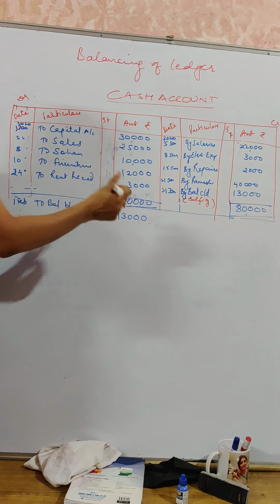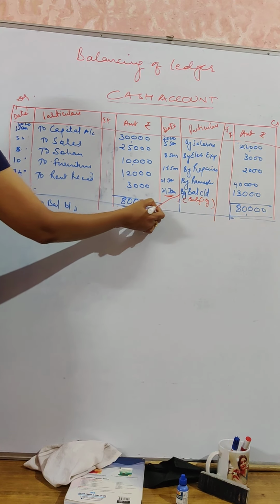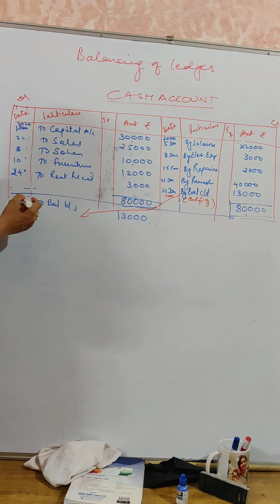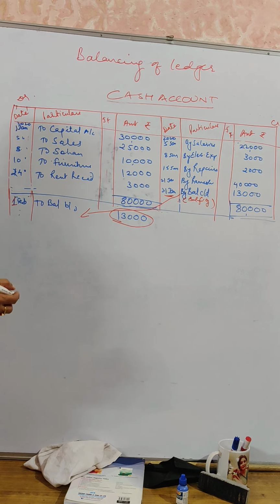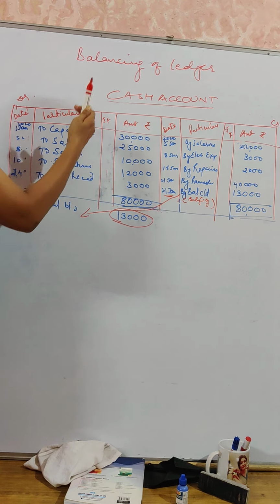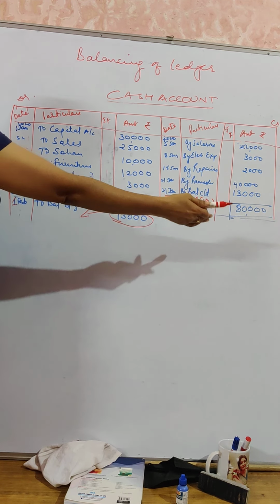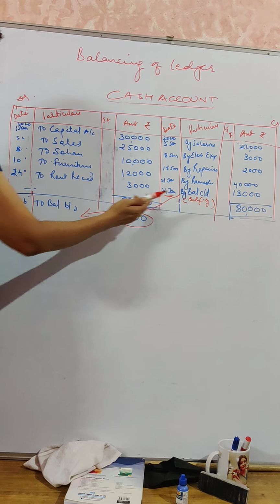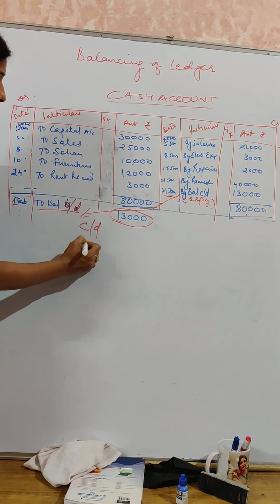Once it is done, you have to close down that account, and finally after 31st January, this balance is going to be carried forward to the next date, that is 1st February. On 1st February, you will have 13,000 as the opening balance of your cash account. That means at the end of this month, after receiving all amounts and after making all the payments, the amount left with you is 13,000, which has to be carried forward on the very first day of your next month by balance carried down and brought down.